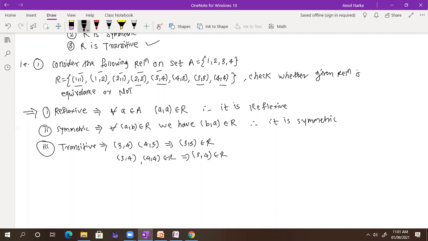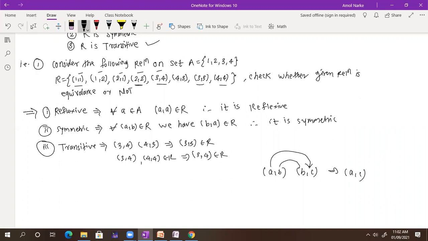Yes, sir. 2, 2 and 3, 4. See, 2 goes to 2, but 2 is not going to 3. So why would you take 3, 4? What I want in transitive is, A is related to B and B is related to C, so that B should be common. Then you should have A goes to C.